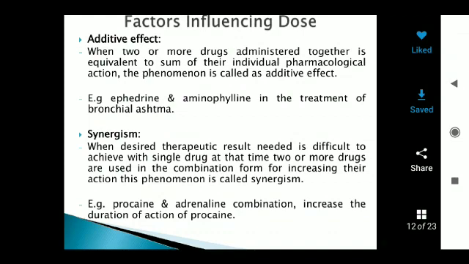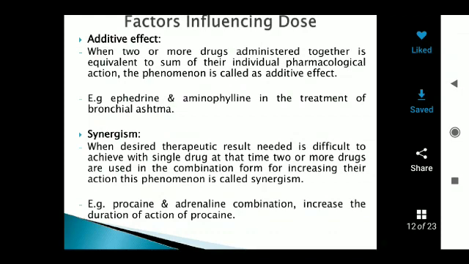In such cases, most persons take two different types of drugs at the same time to relieve their problems. When two or more drugs are administered together and the effect is equivalent to the sum of their individual pharmacological actions, this phenomenon is called additive effect.